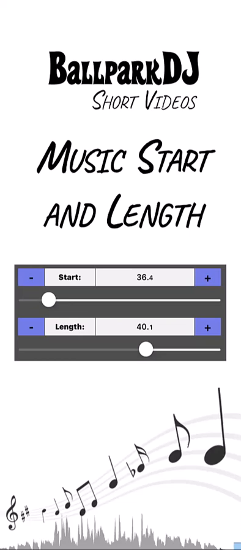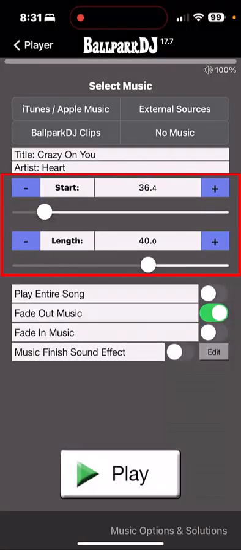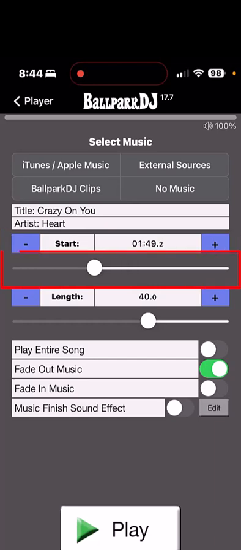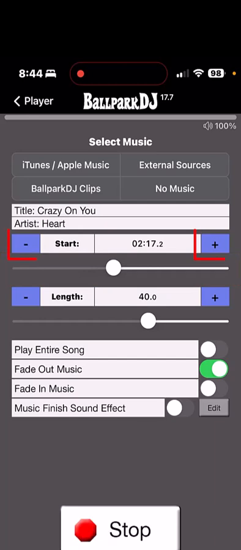In this video, we will discuss the start and length settings available in the Edit Music screen. The start setting controls the time into the song where playback will begin, and that time is presented in minutes, seconds, and tenths of a second. Drag the slider left or right to make quick adjustments to the start position, and use the plus and minus buttons at the right and left to make small incremental adjustments, 1/10 of a second each time you tap the plus or minus button. You can hold down the plus or minus button to make quicker adjustments.